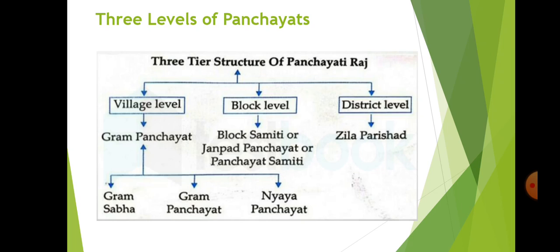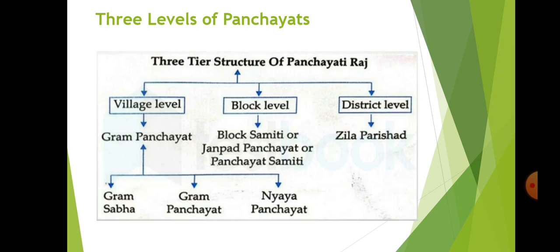Then the third level of the Panchayati Raj is the Jilla Parishad or the District Panchayat. Now, what is the working of the District Panchayat? It makes developmental plans at the district level. With the help of Panchayat Samitis, it regulates the money distribution.